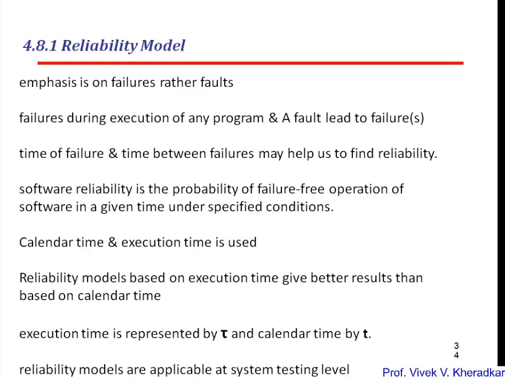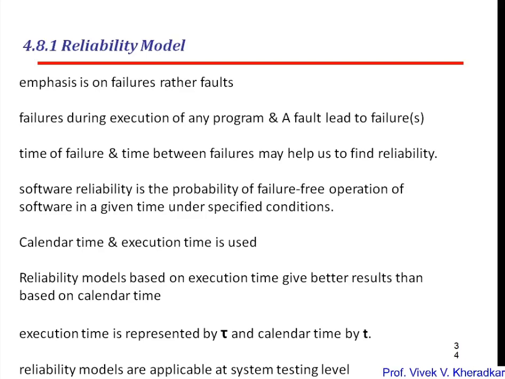The first one is the reliability model. Many reliability models for software are available where the main intention is on failure rather than fault. We experience failure during the execution of a program, and a fault in the program may lead to failure depending upon the input given to the program and the purpose of executing it.